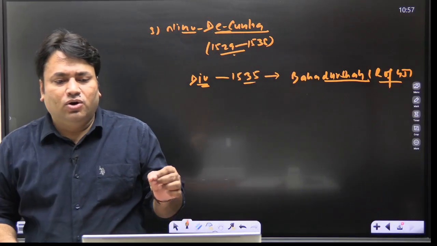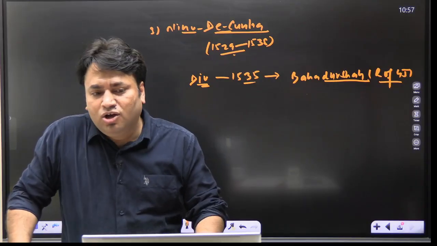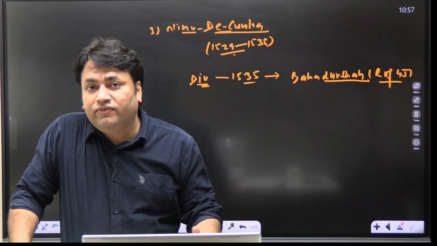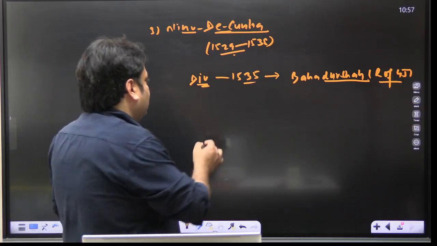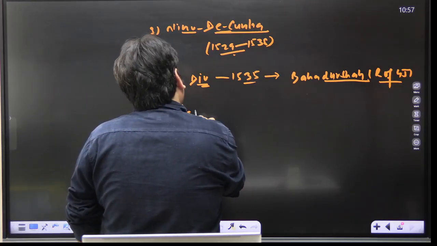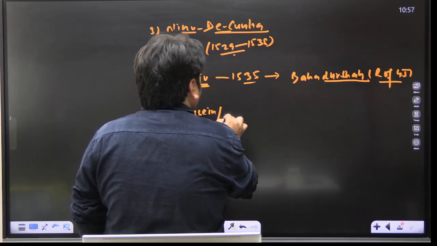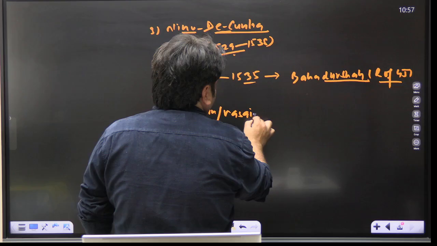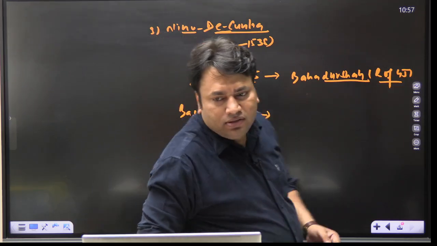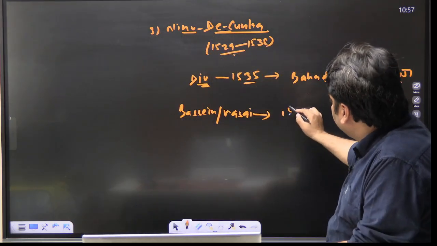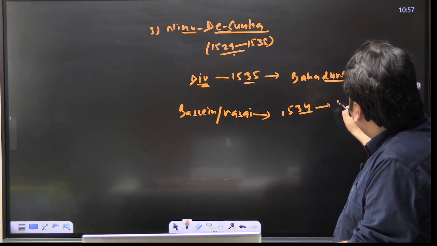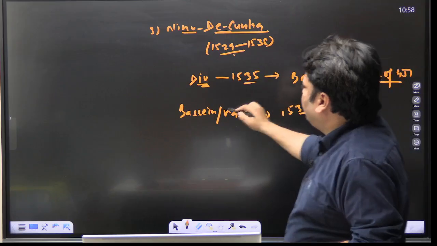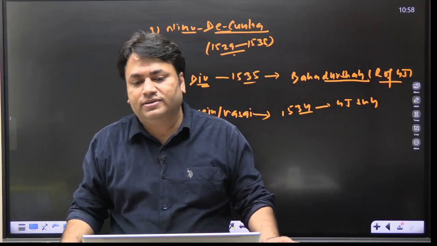Nino de Cunha also acquired Basin or Vasai in 1534 from the Gujarat Sultanate. And all these are important territories.